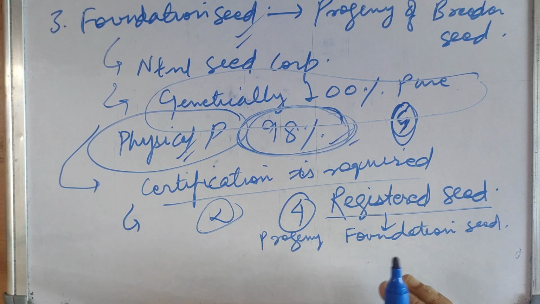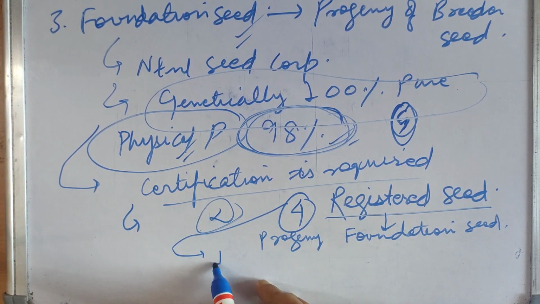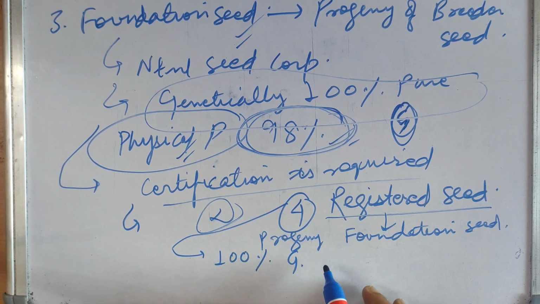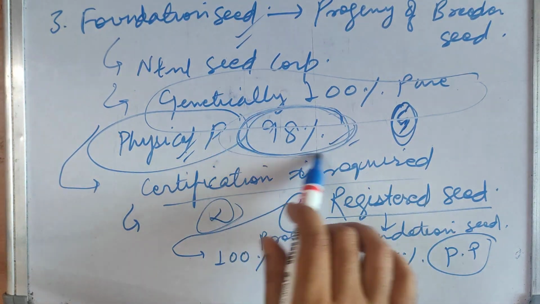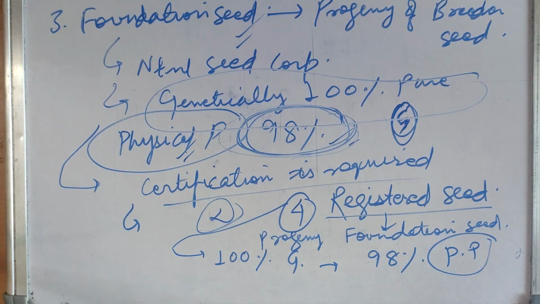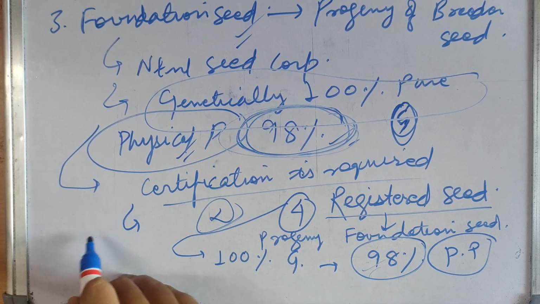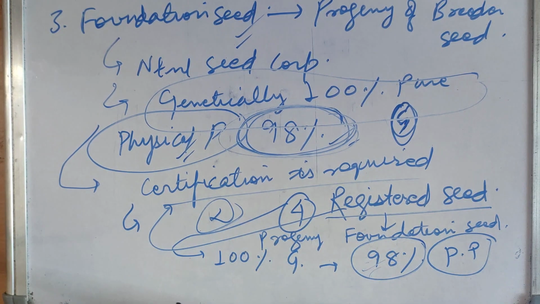It is also 100% genetically pure, but it has 98% physical purity, because it is the progeny of foundation seed. If foundation seed is 98% physically pure, then how can you expect registered seed to be more pure than it? Here also certification is required, and it is used to produce certified seeds. It is also not meant for general distribution.